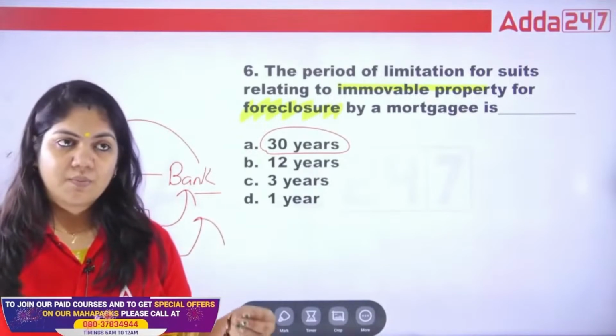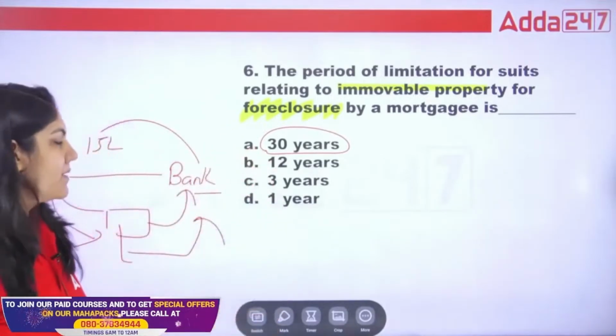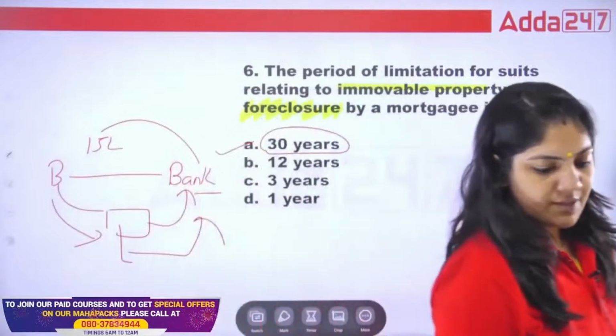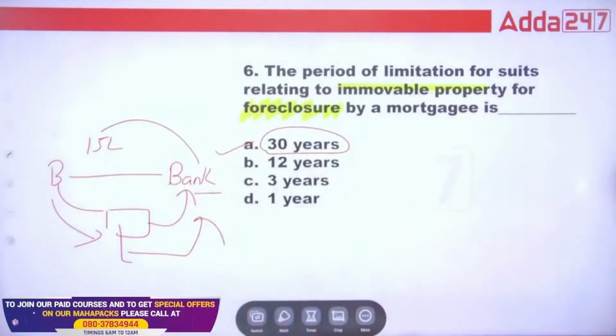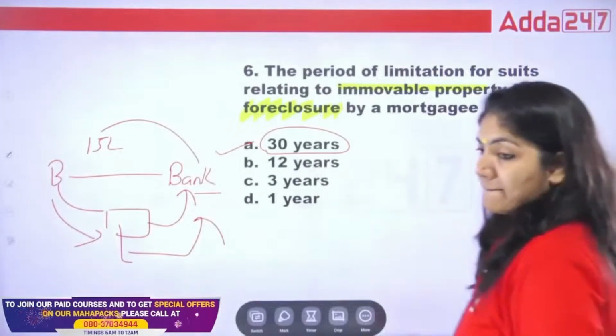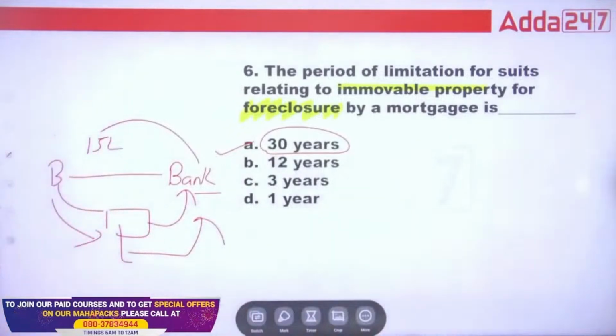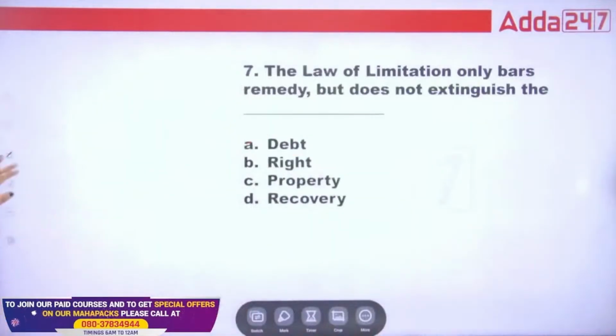So this is called the process of foreclosure. The limitation is always 30 years. That's it. Okay, guys, this is the right answer. Done? Next.